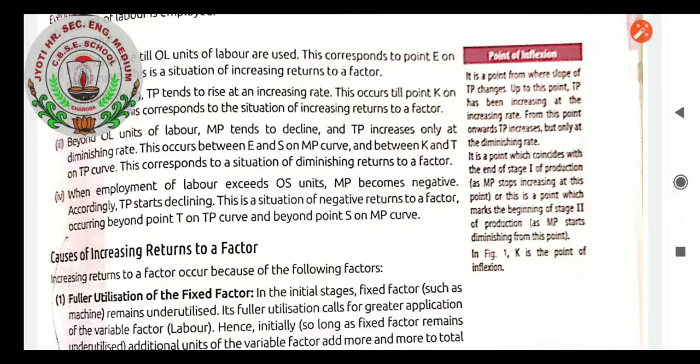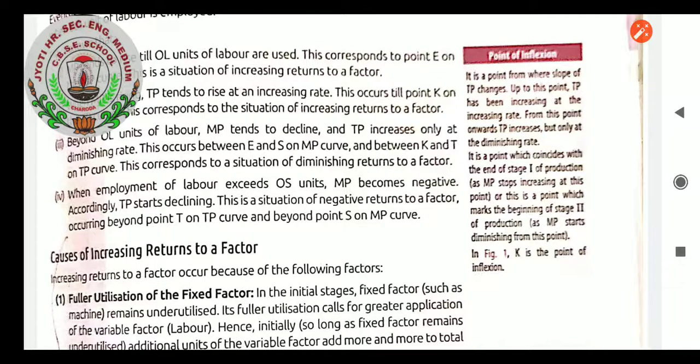Point of inflection, very important. It is a point from where the slope of TP changes. Up to this point TP has been increasing at an increasing rate. From this point onward TP increases but only at a diminishing rate. Means 3, then 2, then 1.